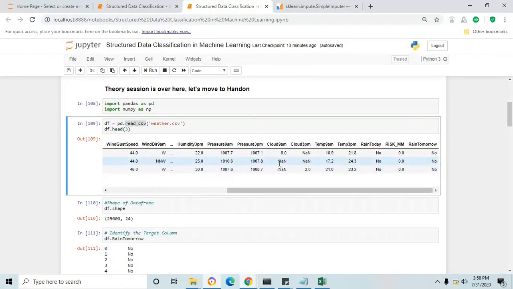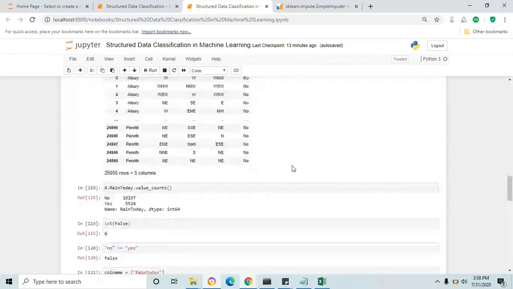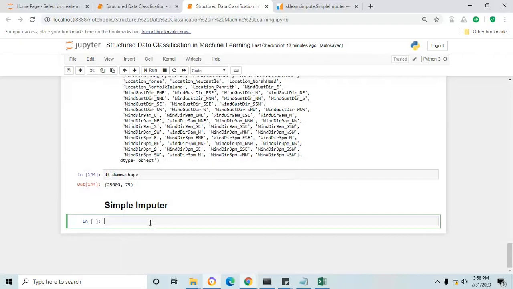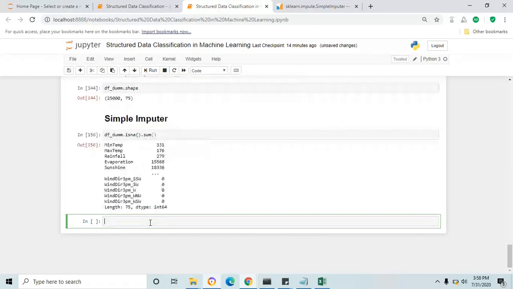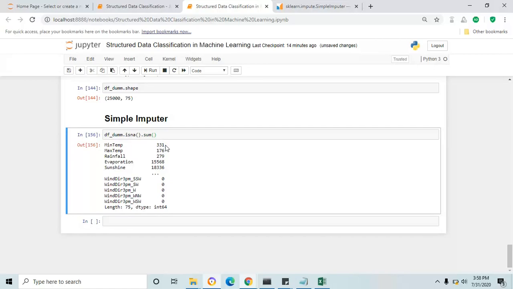You have to first identify how many blank cells there are in each column. For that, I'm going to use the data frame function df.isna() and I'm going to sum the values. See, these two functions will return the count of blank cells in each column: minimum temperature, maximum temperature, rainfall.